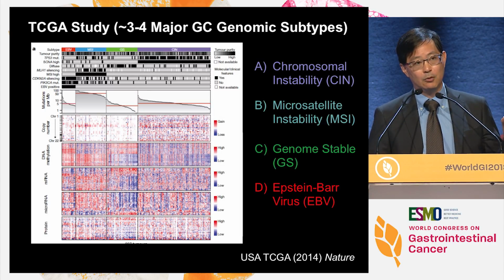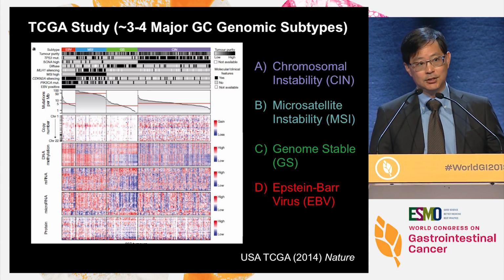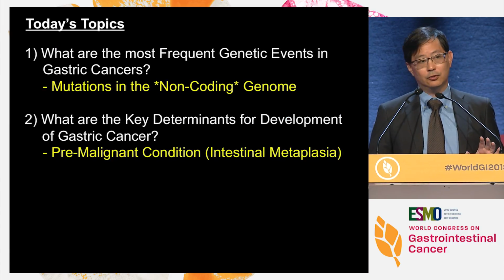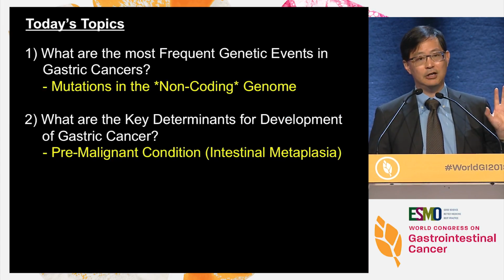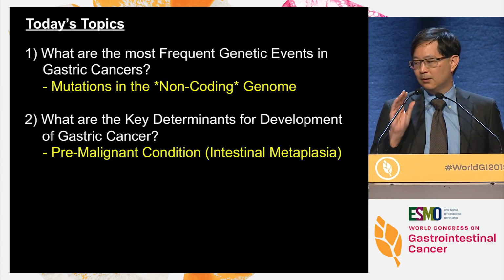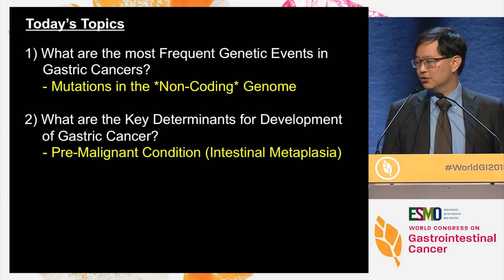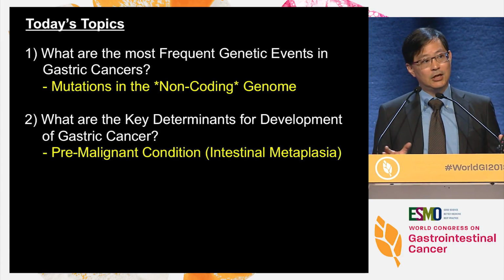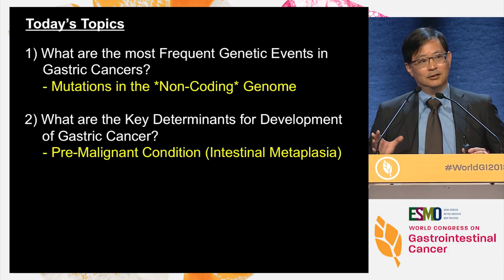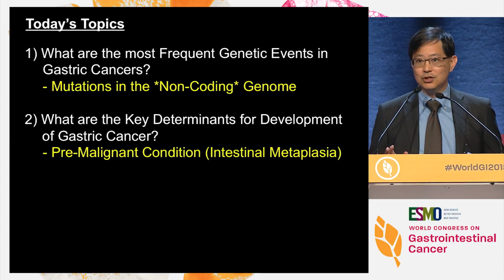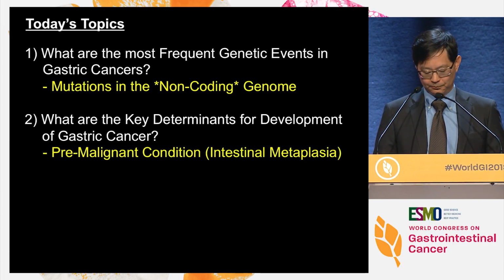So in that spirit, I'm going to be focusing today on 2 different stories that probe this idea of how we can tackle heterogeneity from 2 different angles. The first one is going to be what may come across as a very, very simple idea: that we really need to understand what are the most frequent mutations or genetic events occurring in gastric cancers. And for this, I'm going to be taking you away from the protein coding genes into the dark matter of the human genome, which is the non-coding genome.